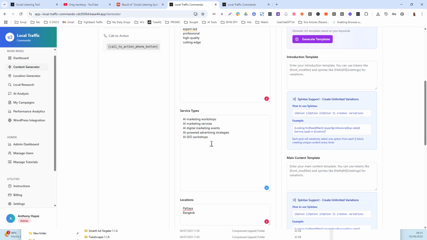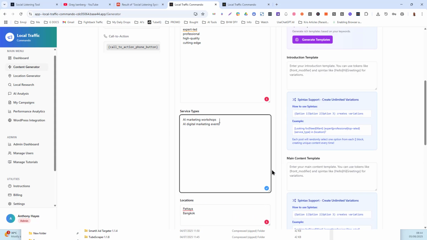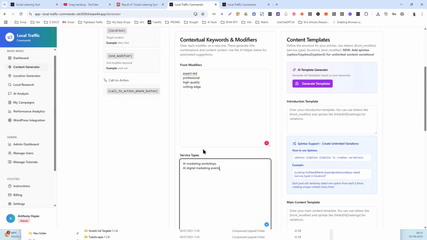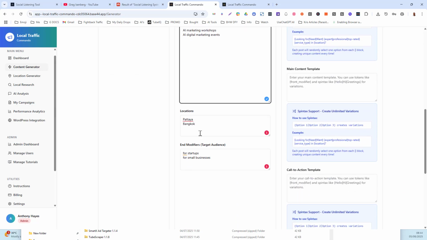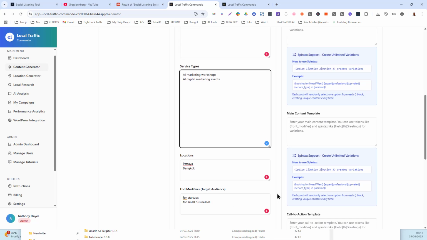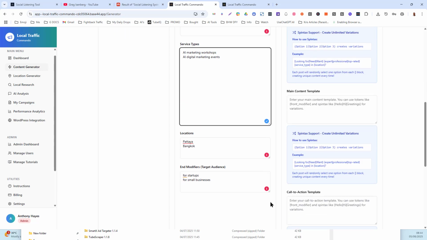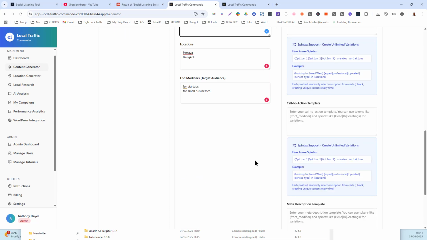For the sake of that as an example, we'll do that. So we'll just take this out. I've got AI marketing workshops, AI digital marketing events. It's enough. So I've got 4 times 2 is 8, times 2 is 16, times 2 is 32 pages for AI marketing workshops in Pattaya and Bangkok. That's all I got. Now, what do I do from here?